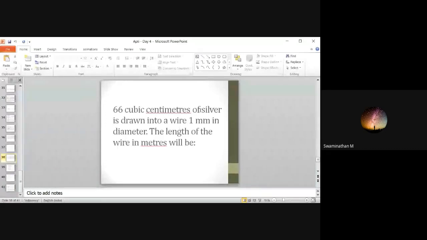So you have to find radius, and you have to substitute in the formula pi r square h volume. So you have pi, you will have radius, and height is the length. Here the length of the wire will be the height, and you have the volume. Substituting all these known values, you will get it. Clear? I think it's difficult to solve quickly. I will show you the answer for now, but you try to solve this.